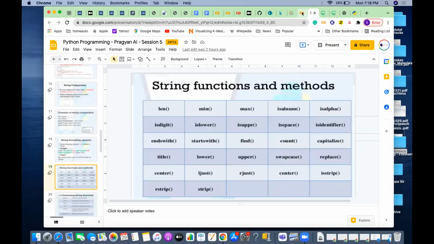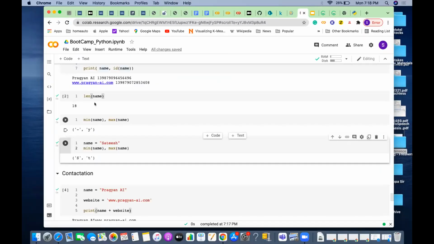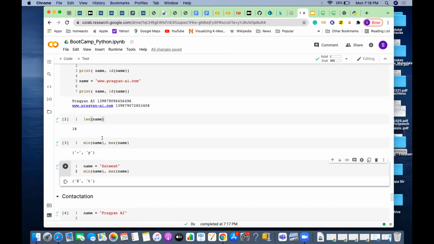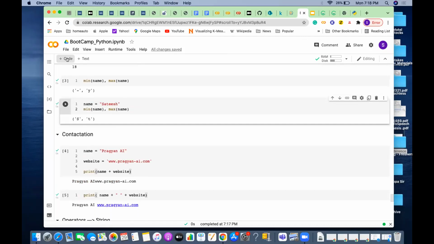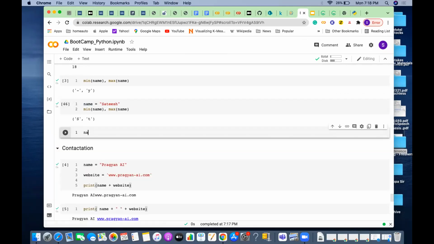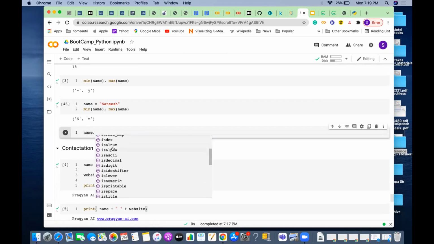But instead of remembering, how should I know how many functions there are? What you can do is this: name is a string, correct? So after name, if you do a dot and press tab, automatically this list of functions supported will come. All these are pre-built functions supported in Python.